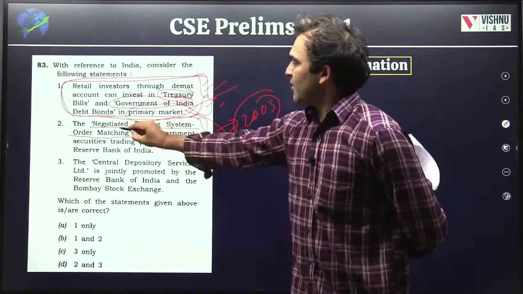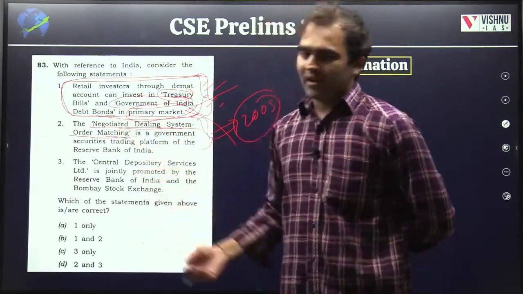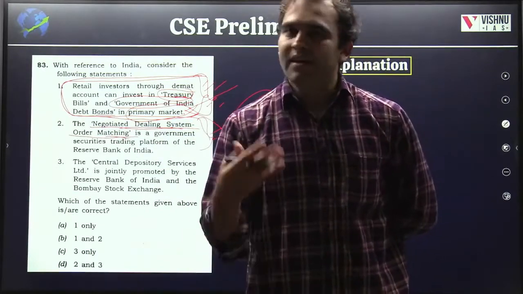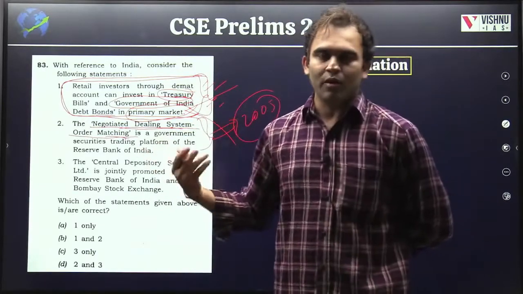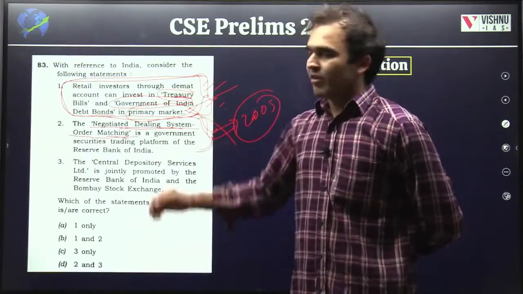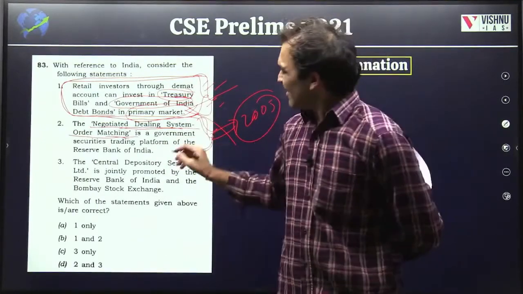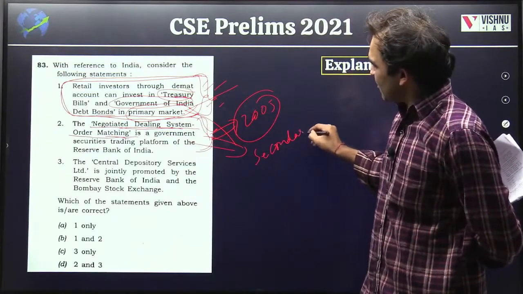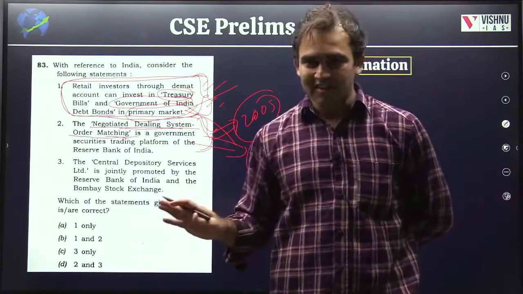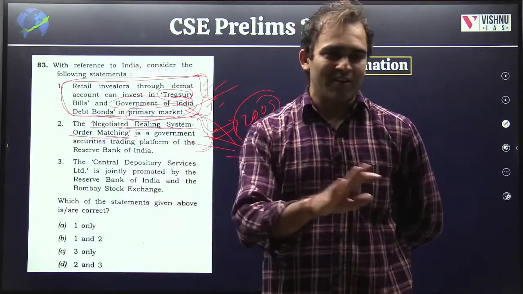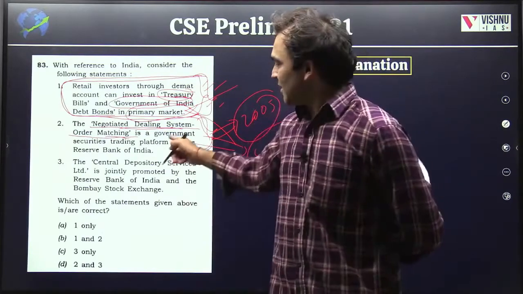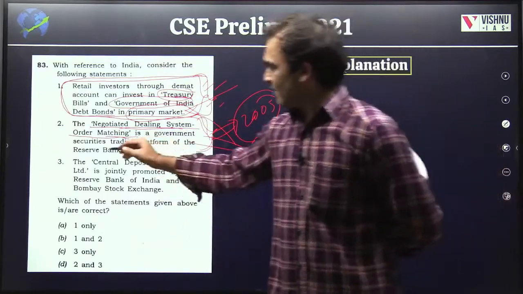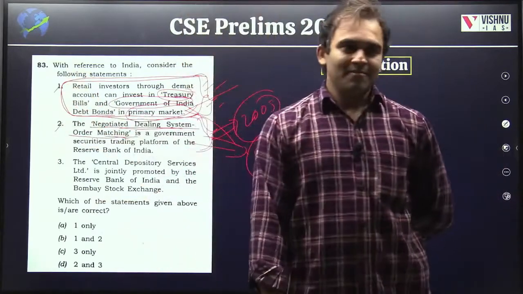So this negotiated dealing system order matching is a system where the government, with the help of RBI, said that okay, we'll have this system where you can trade in government securities, a trading platform. In fact, this is actually for the secondary market, but UPSC thought, okay, let's make the lives of students easier. So they did not say whether it is secondary or primary. So this is for secondary, this is for primary. So yes, this is also your answer.